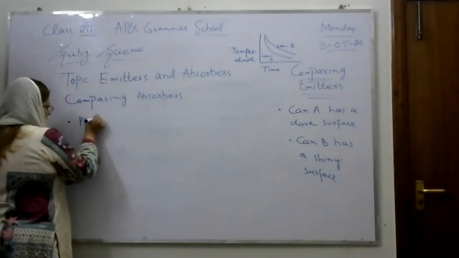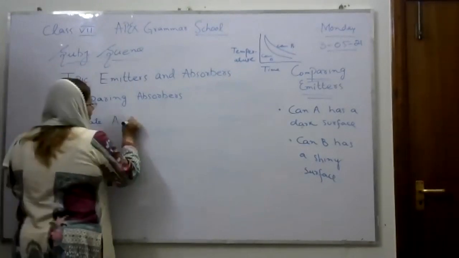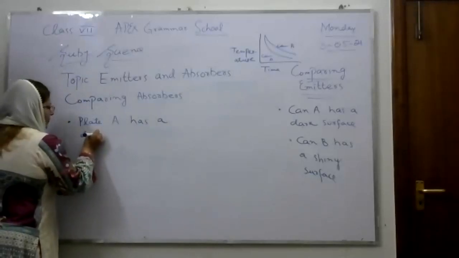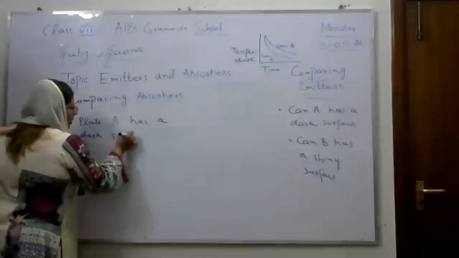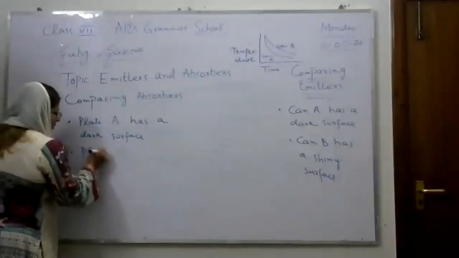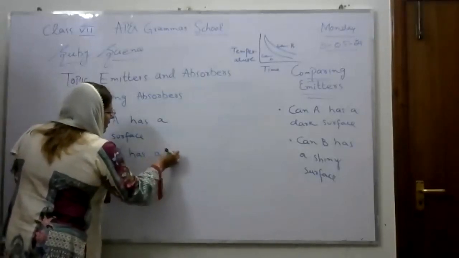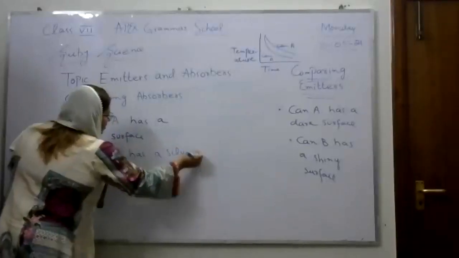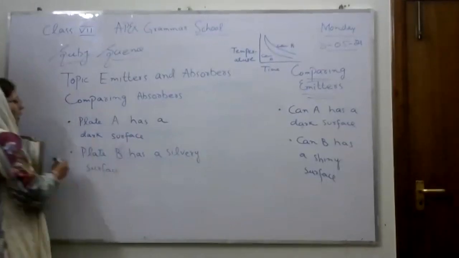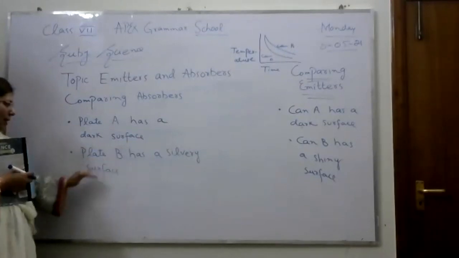Plate A has a dark surface, and plate B has a silvery surface. So what will happen? The answer is very simple. Plate A has a dark surface and plate B has a silvery surface.